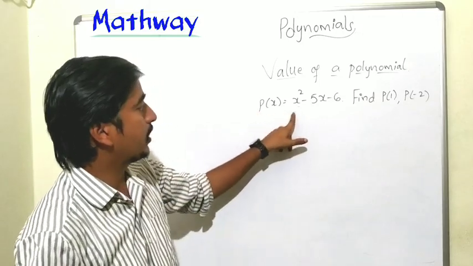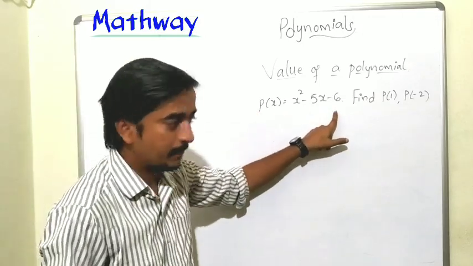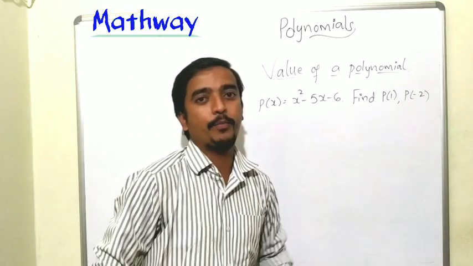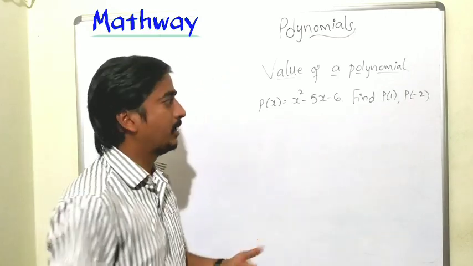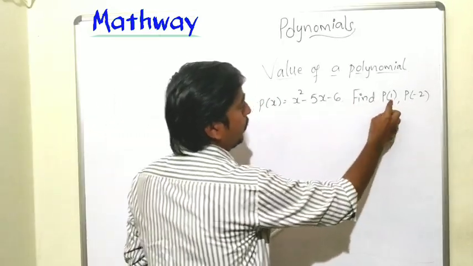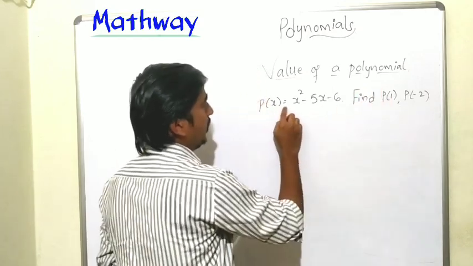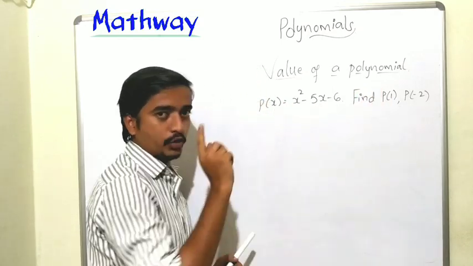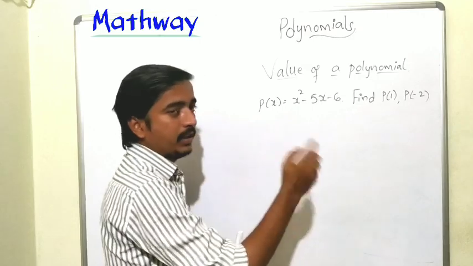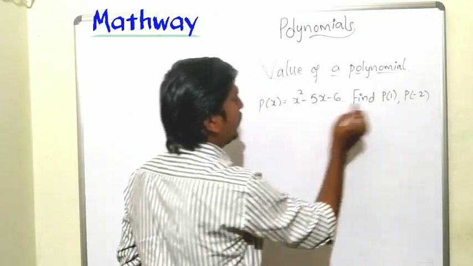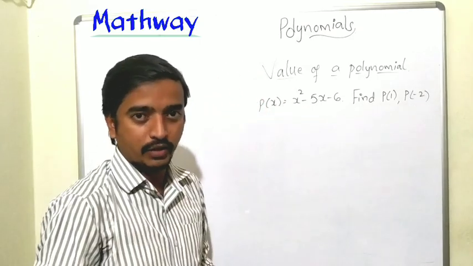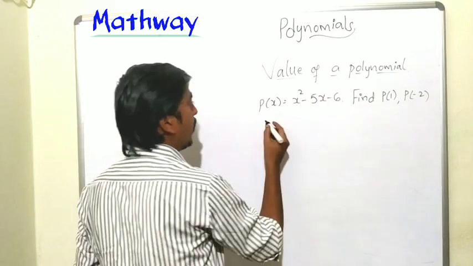P of x equals x square minus 5x minus 6. Find P of 1 and P of minus 2. How to find those values? Simple. P of 1 means in the place of x put 1. Then we will get P of 1. Next, to find P of minus 2, in the place of x, simply substitute the x value as minus 2. So let's find P of 1.